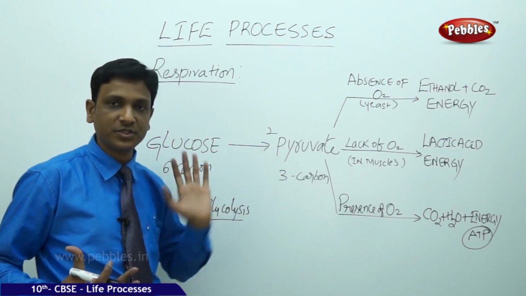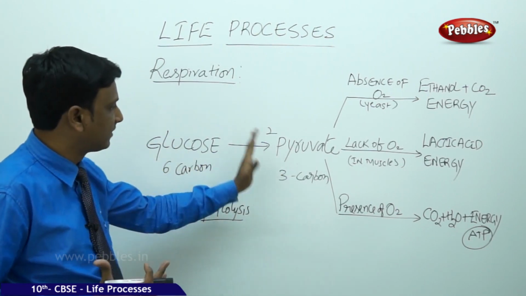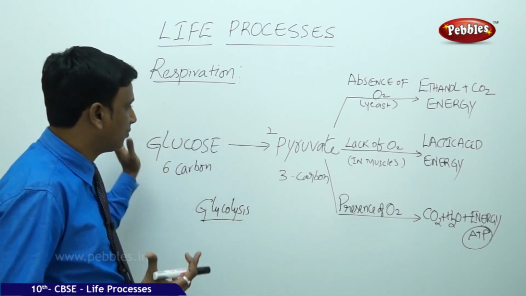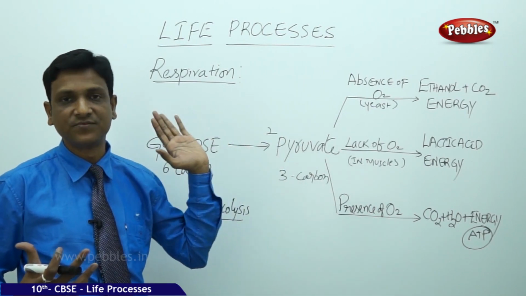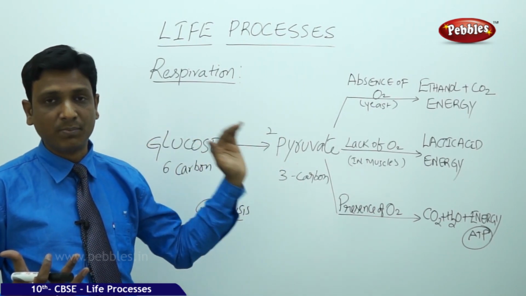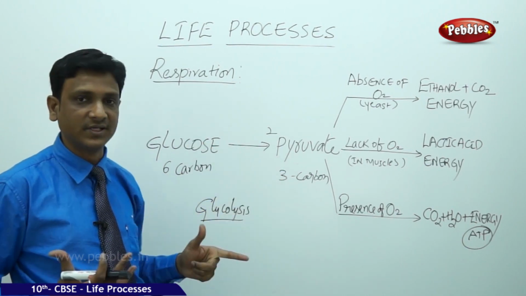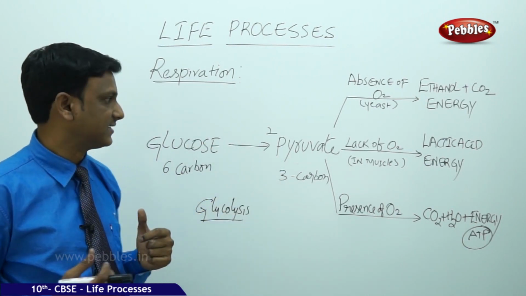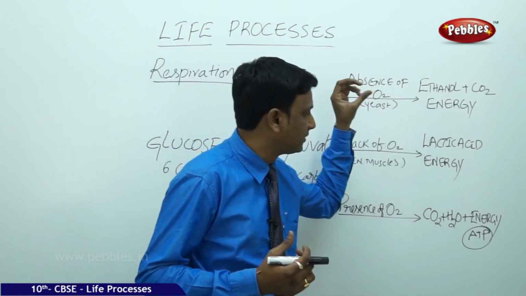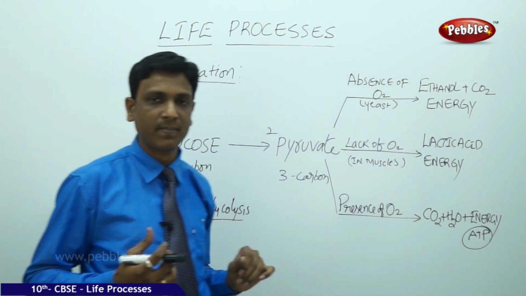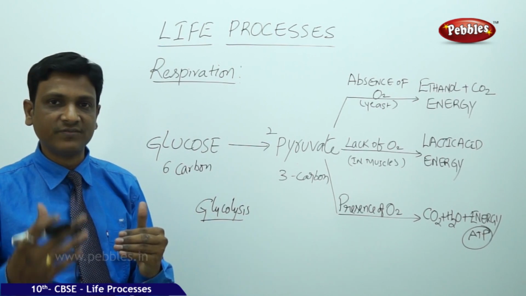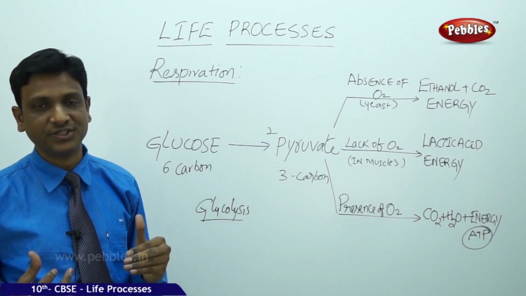So the glucose is converted to pyruvic acid. The first step doesn't require oxygen anyway. That's fine. But the pyruvic acid has to give out energy, and there is no supply of oxygen in your muscles. In such cases, the pyruvic acid is converted to lactic acid and energy.